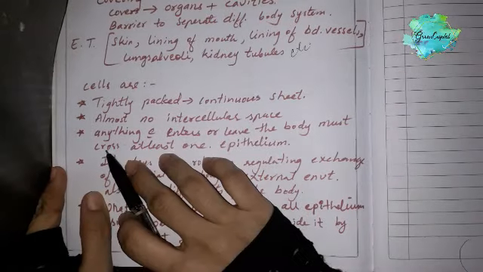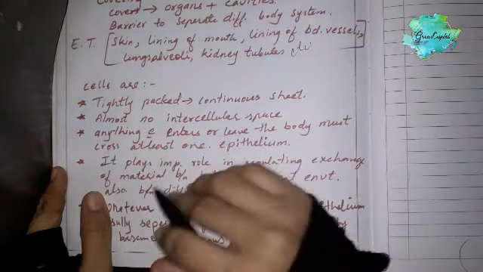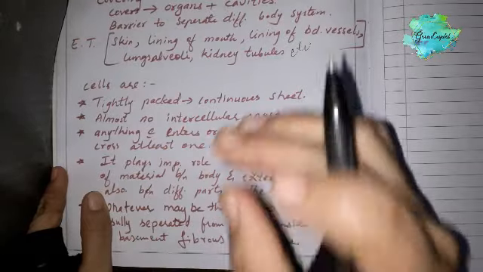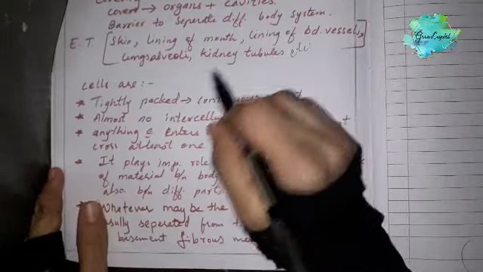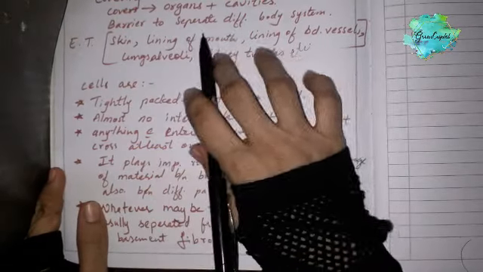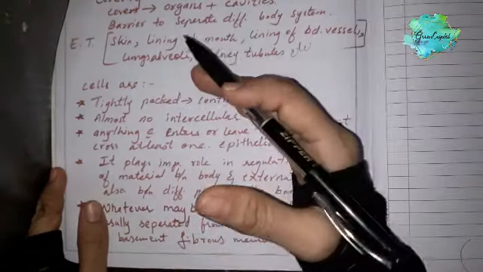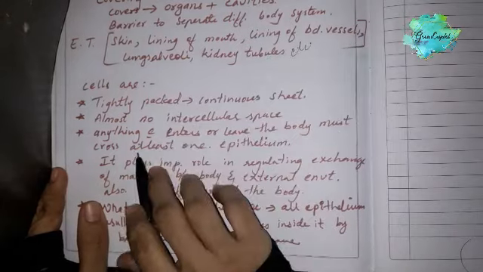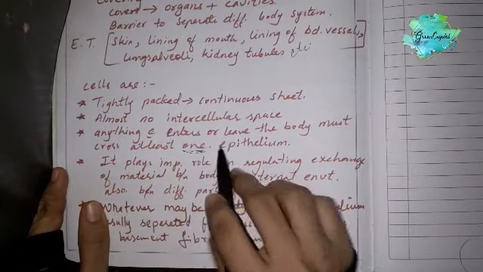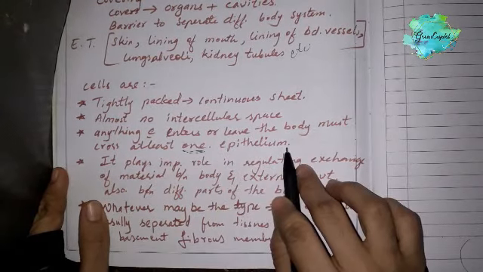Anything which enters or leaves the body must cross at least one layer of epithelium. As we know, it is a barrier to separate the different organs and different body systems. So whatever is entering our body and whatever is going out of our body has to cross at least one layer of epithelium.